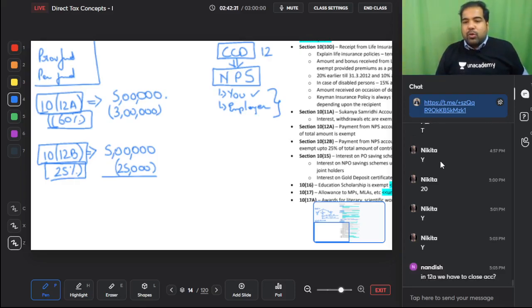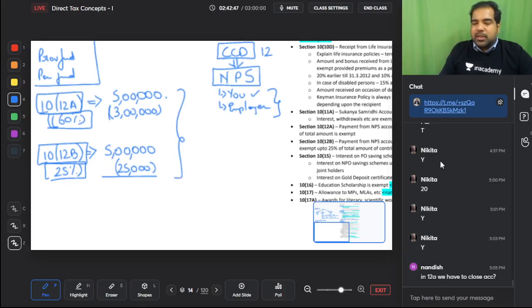In 12A, we have to close the account. In 12A, generally you are transferring money into some other account, or you are finally withdrawing because you've retired. Yes, we have to close the account. So whatever you are withdrawing, 60% of that is exempt. And in 12B, this is more important from a CA final perspective. But remember, in 12B, 25% of your contribution, and in 12A, after, 60% of the total amount withdrawn.